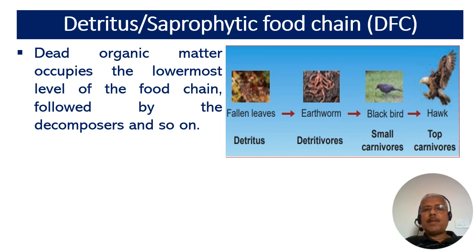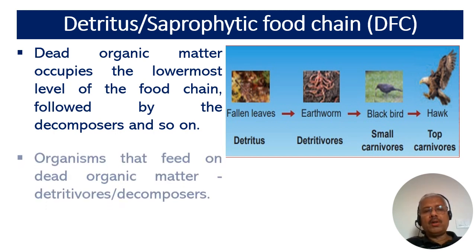Detritus or saprophytic food chain. Here, the dead organic matter occupies the lowermost level of the food chain, followed by the decomposers, and so on.